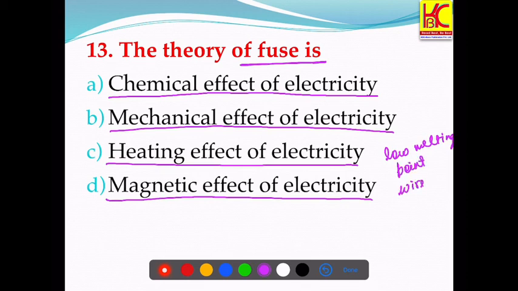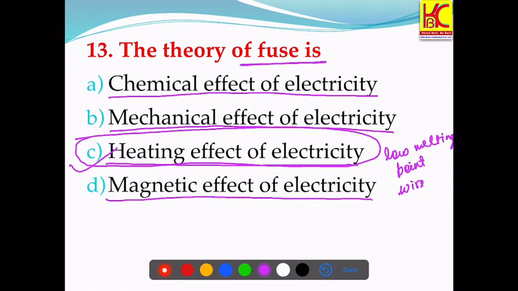So whenever there is huge flow of current, these wires will melt down, they will break the electrical circuit, and hence they will protect our electrical appliances. So it works on the principle of heating effect of electricity. C would be the right answer.